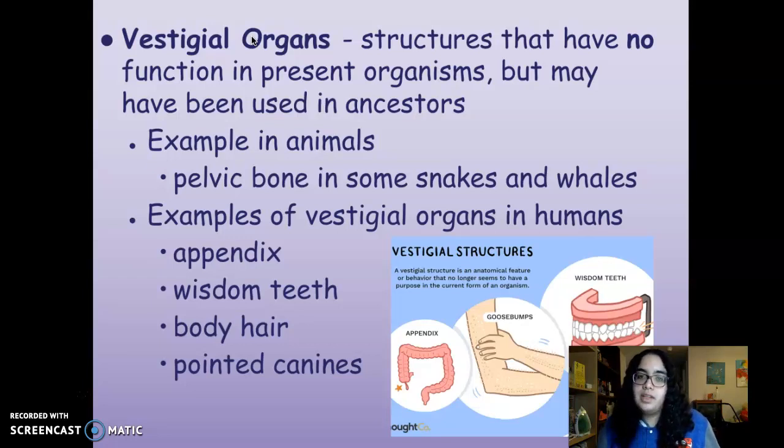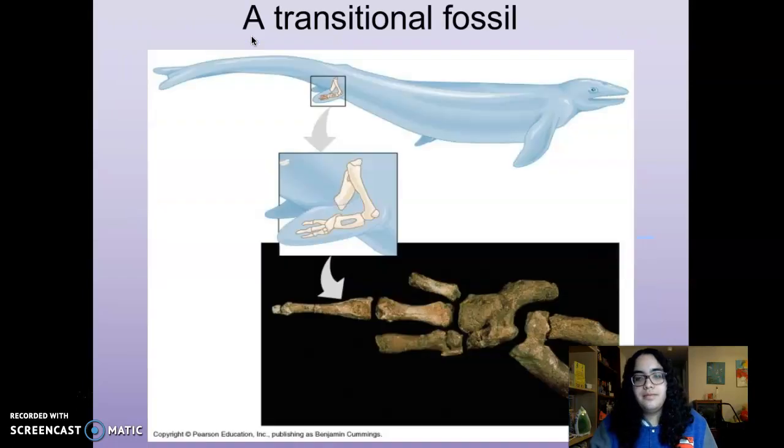An example of vestigial organs in humans are our appendix, wisdom teeth, body hair, and pointed canines. Here is an example of a transitional fossil. So you see here a vestigial organ. This animal here has a pelvic bone and some homologous structures here in its flipper, but it's obviously an aquatic organism, so it's not using these pelvic bones to walk.